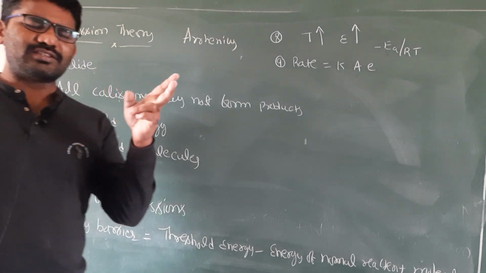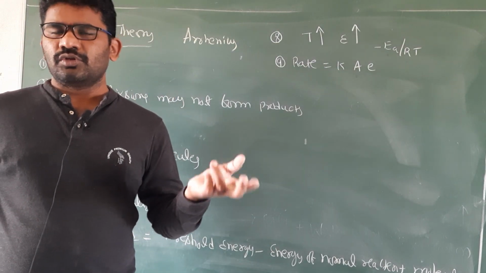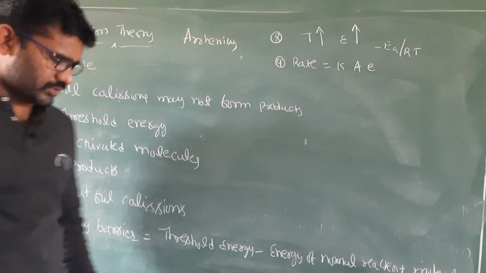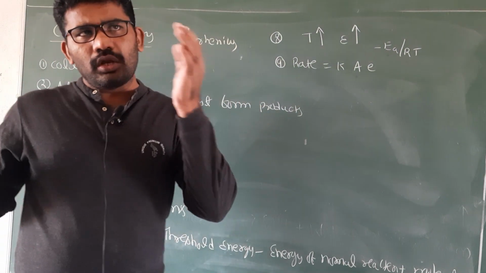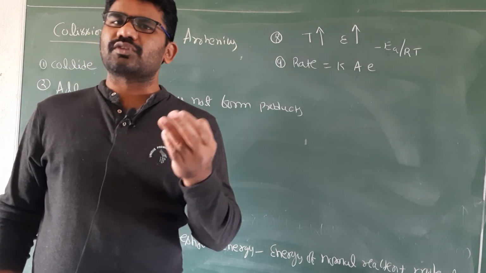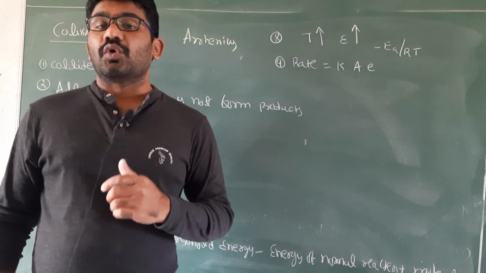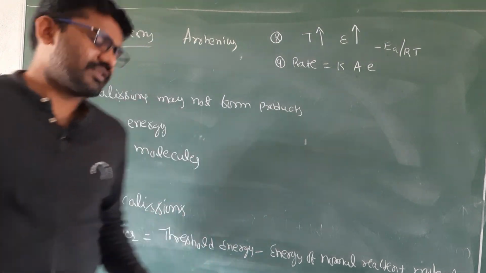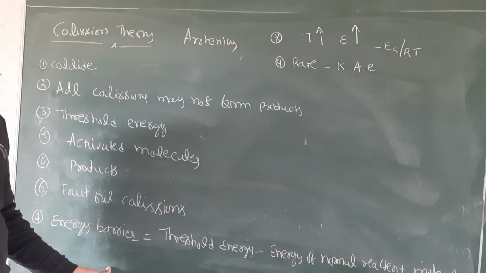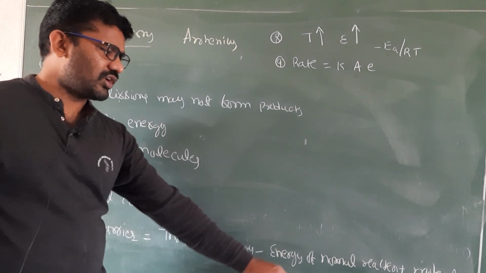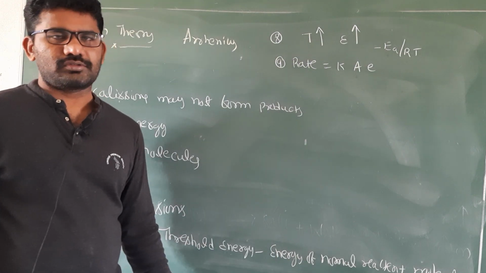So, collisions are classified into two categories: those which result in the formation of products and those which do not. Reactant molecules are of two kinds: those having normal energy and those having threshold energy. This energy difference is called the energy barrier. Energy barrier is equal to threshold energy minus energy of normal reactant molecules.